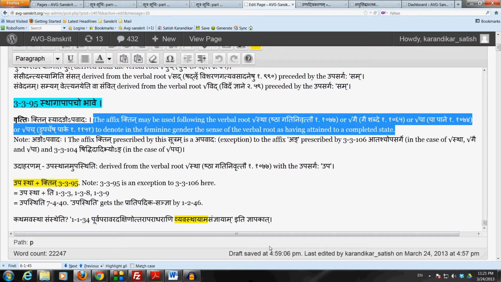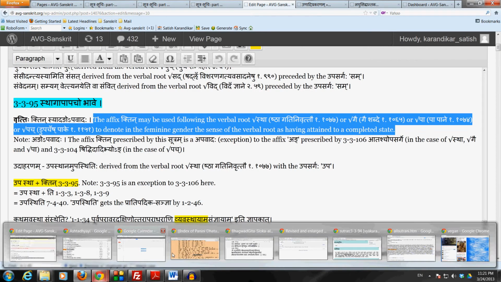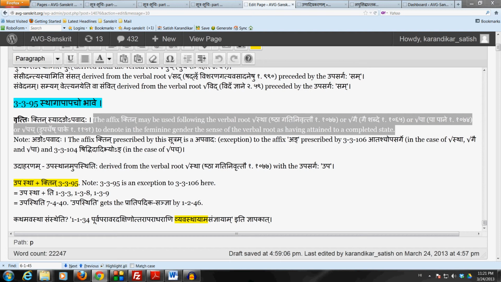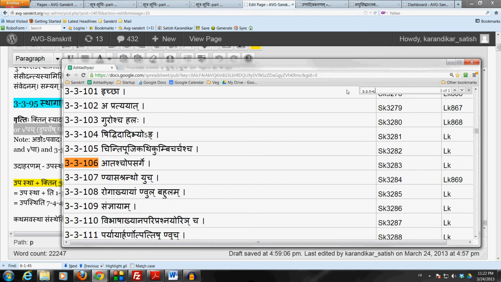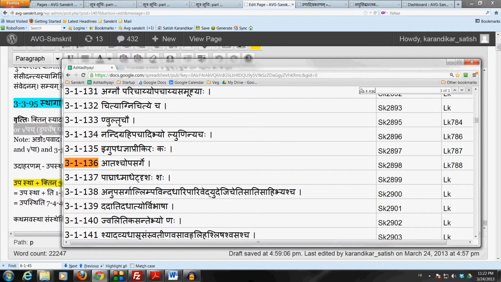Why not just use Triyam Ktin? What's the problem with that? The problem is that we'll be studying a sutram shortly, the sutram 33106, Adashchopasarge. Now one warning here is that do not confuse this sutram 33106 Adashchopasarge with the identically worded sutram Adashchopasarge, which is 31136, which we have studied. 31136 is also Atashchopasarge. That prescribes the affix Ka in the sense of Kartari Krit. It's completely different from this one, 33106 Atashchopasarge.